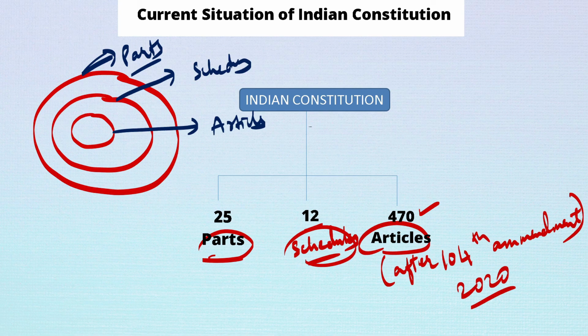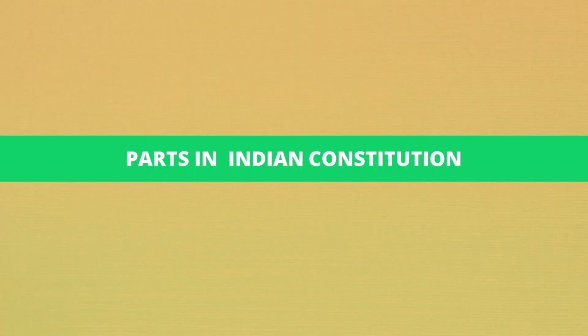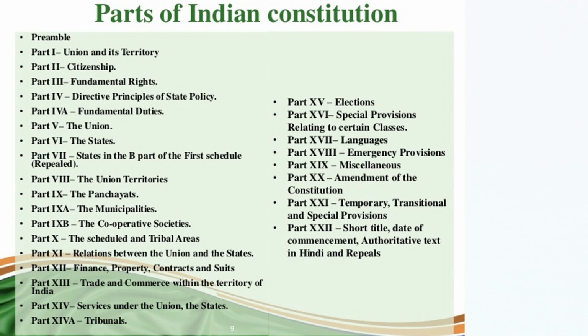Now we shall discuss the parts of the Indian Constitution. So these are the 25 parts of the Indian Constitution: part 1, part 2, part 3, part 4. See guys, sometimes we come across part 4, part 4a, part 9, part 9a, part 9b. Let me tell you the difference between part 4 and part 4a.